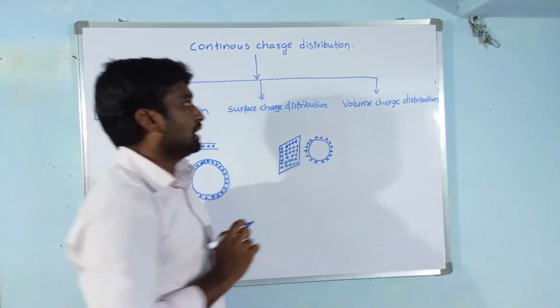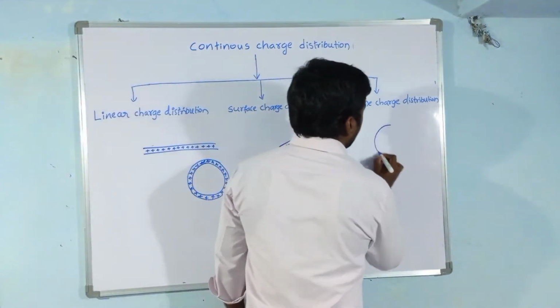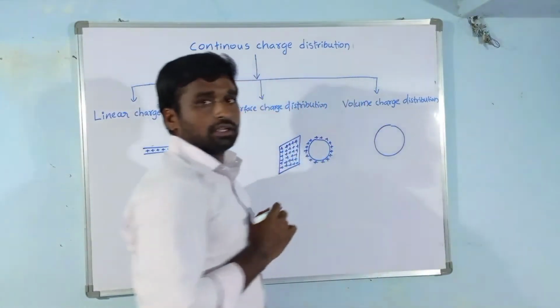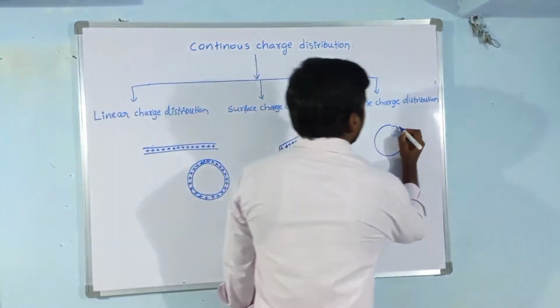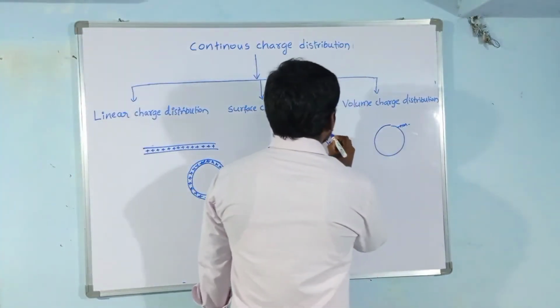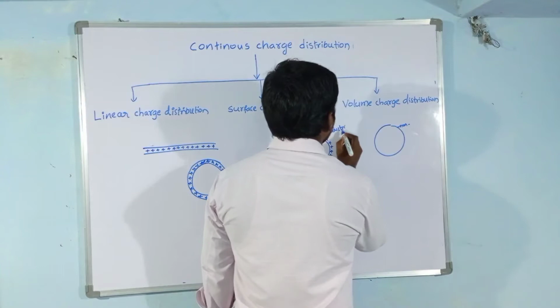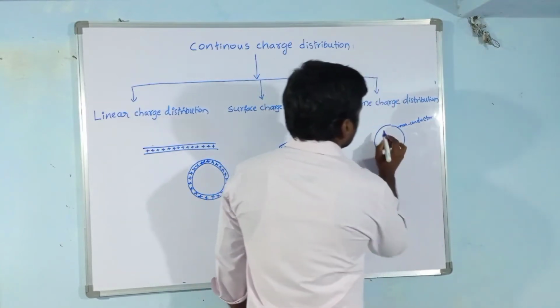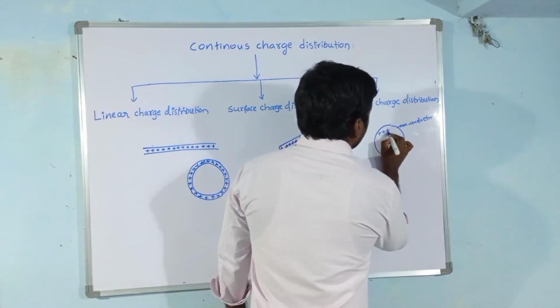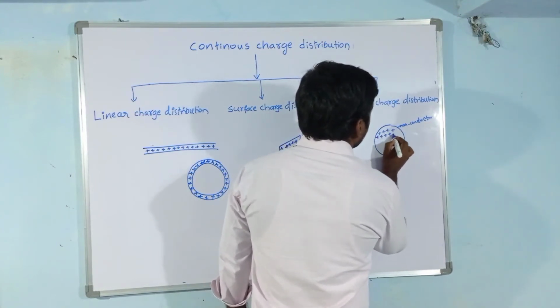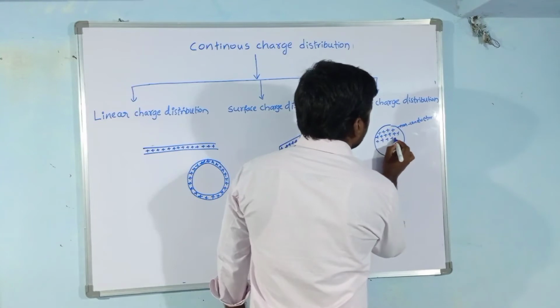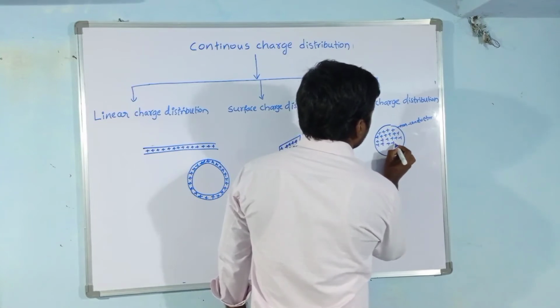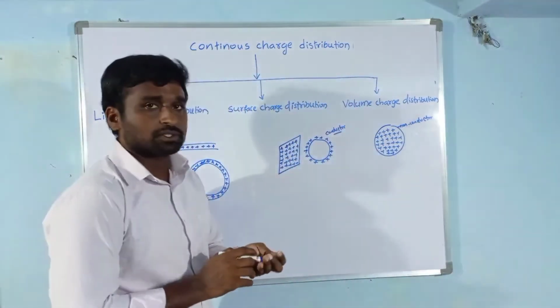Another one is volume charge distribution. Here I have taken a sphere, but this is a non-conductor. The earlier one was a conductor, but this is a non-conductor. Now the charges are uniformly distributed inside the sphere. This kind of charge distribution is called volume charge distribution.